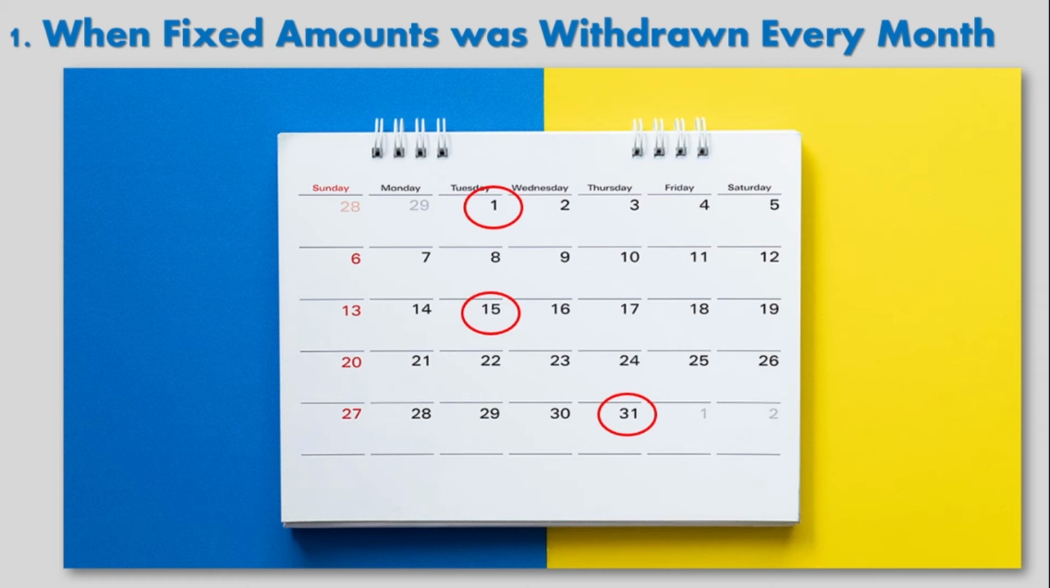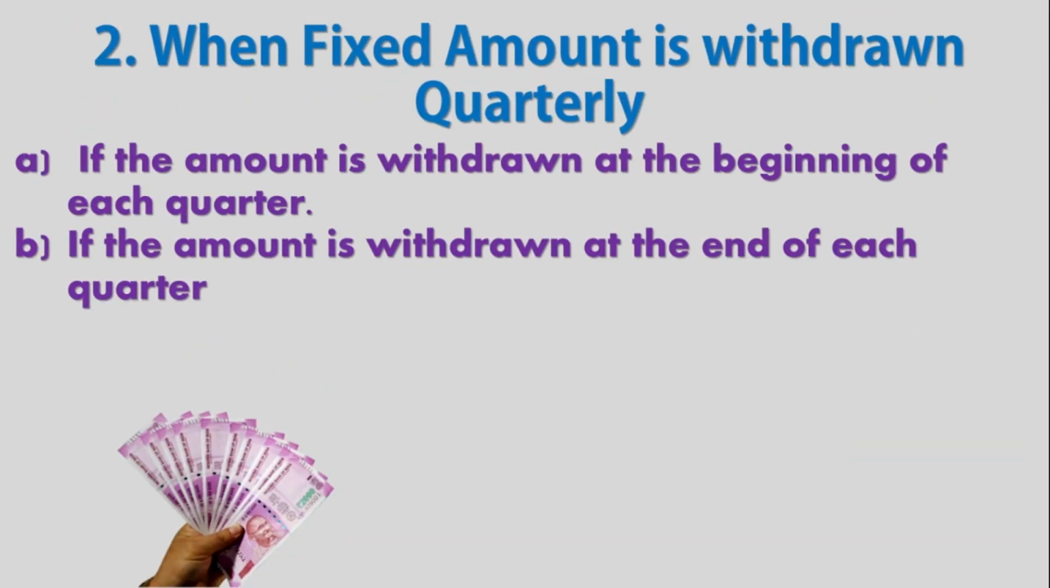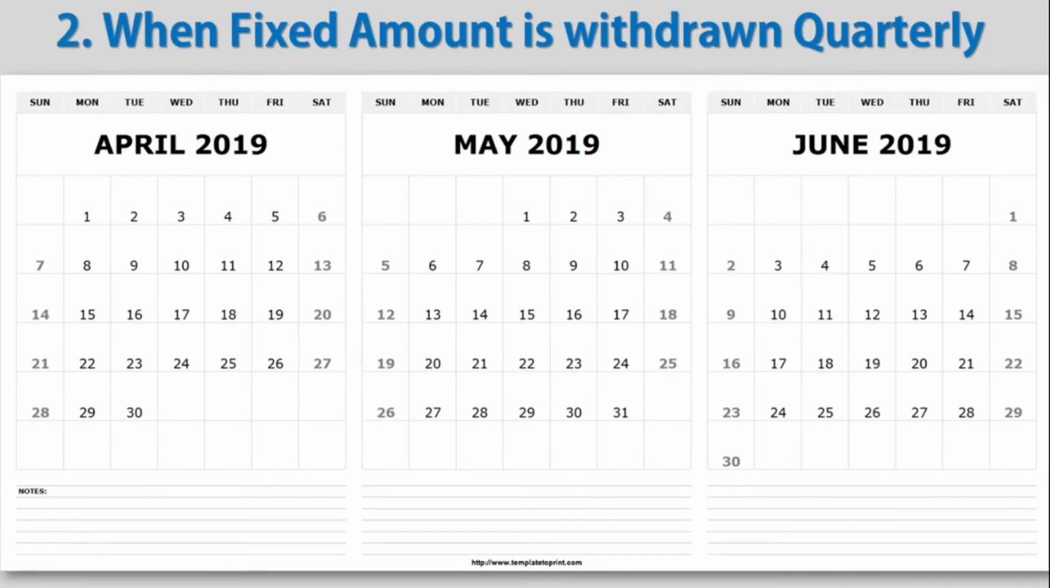This situation comes under the fixed amount withdrawn every month. That has to be a fixed amount. Next, whenever the fixed amount is withdrawn quarterly. First of all, I'll tell you what quarterly is. Three months is called a quarter. If the accounting period starts from April, we consider April, May, June as quarter 1 or Q1, and it goes on like that: July, August, September, October, November, December, January, February, March.